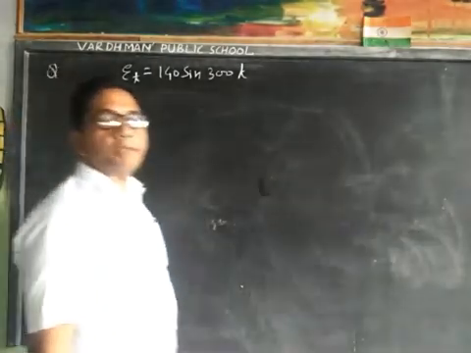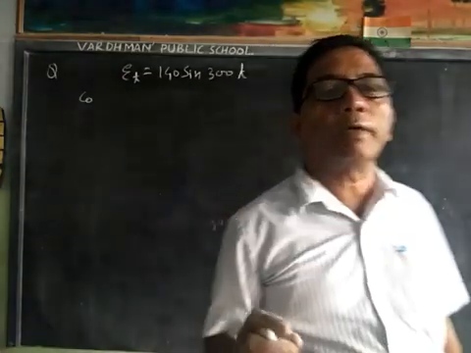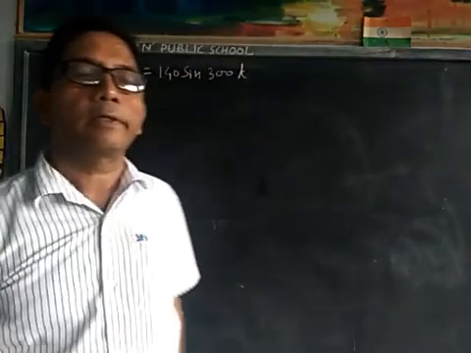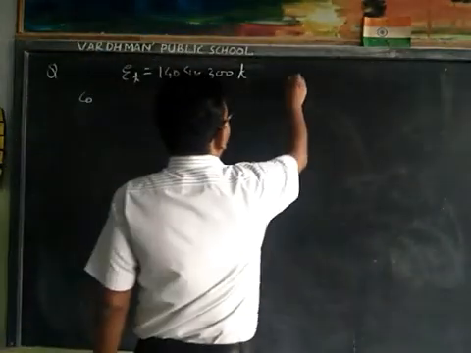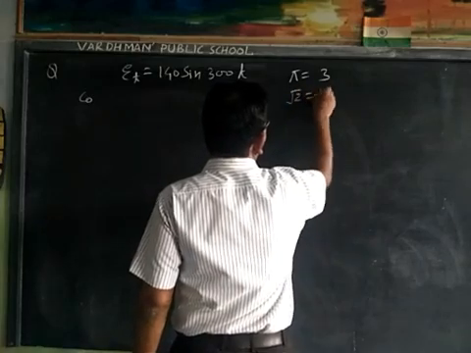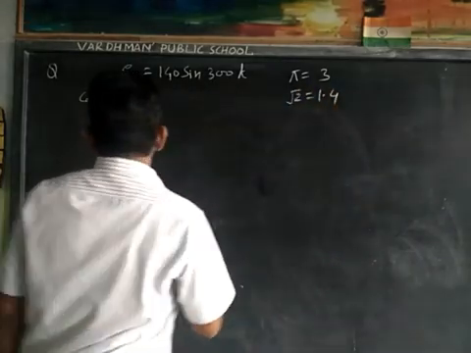You have to calculate the peak value of voltage, second the RMS value, and third the frequency of the supply. It is given that pi is equal to 3 and under root 2 is equal to 1.4.